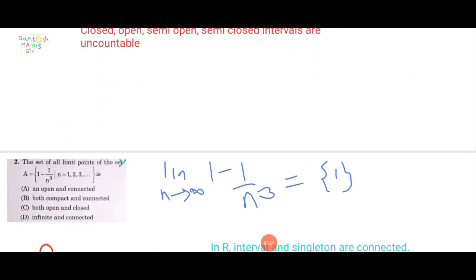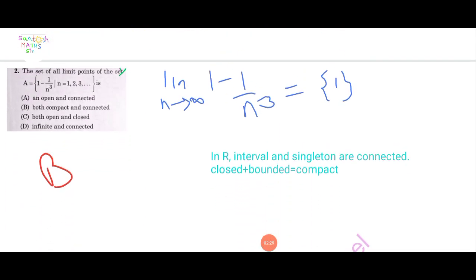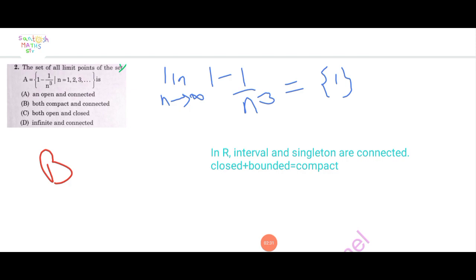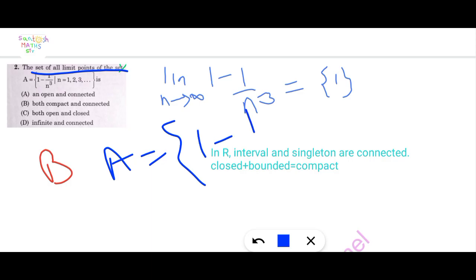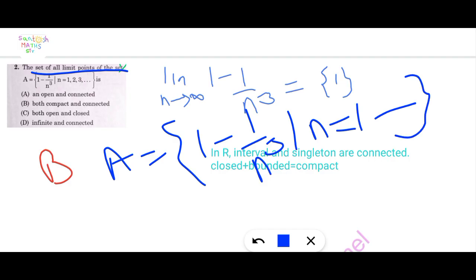Second question is given here: the set of all limit points of the set A, which is 1 minus 1 upon n cube, such that n runs over the positive integers.